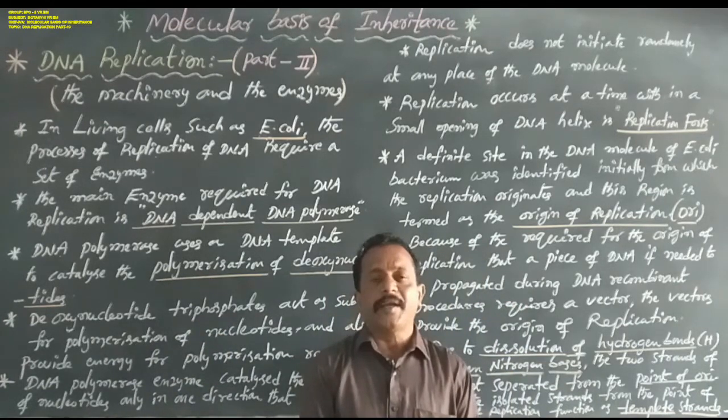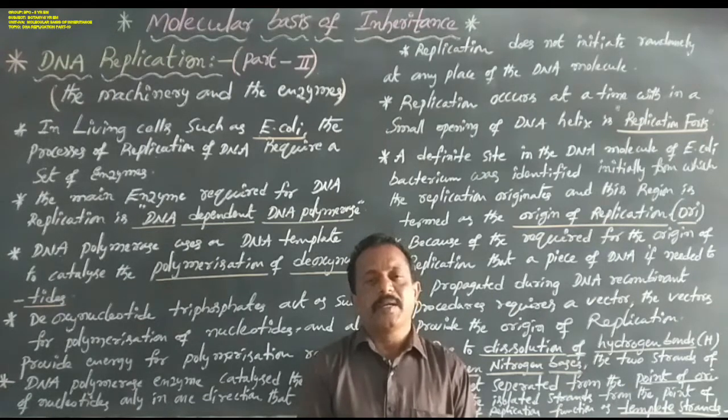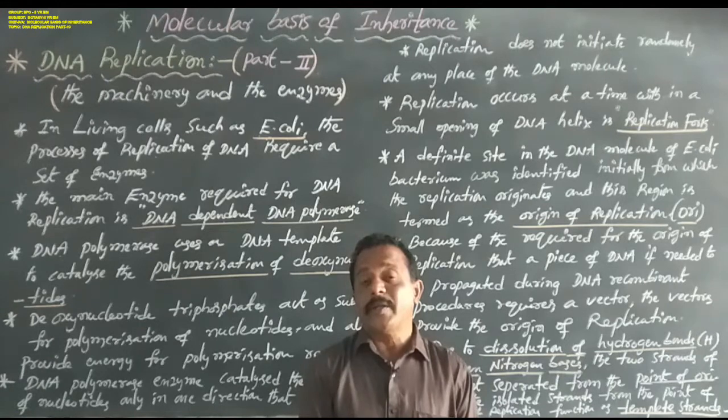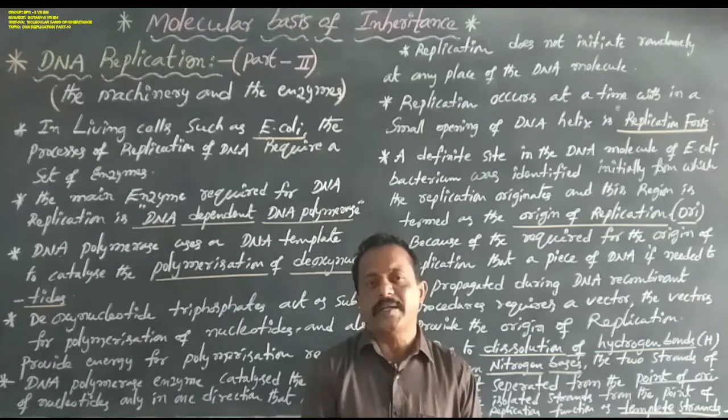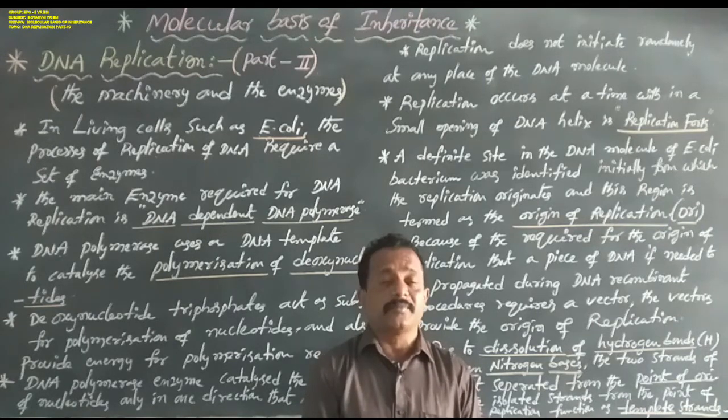Every nucleotide has nitrogen bases as a main component. The purines are adenine and guanine. The pyrimidines are thymine and cytosine.